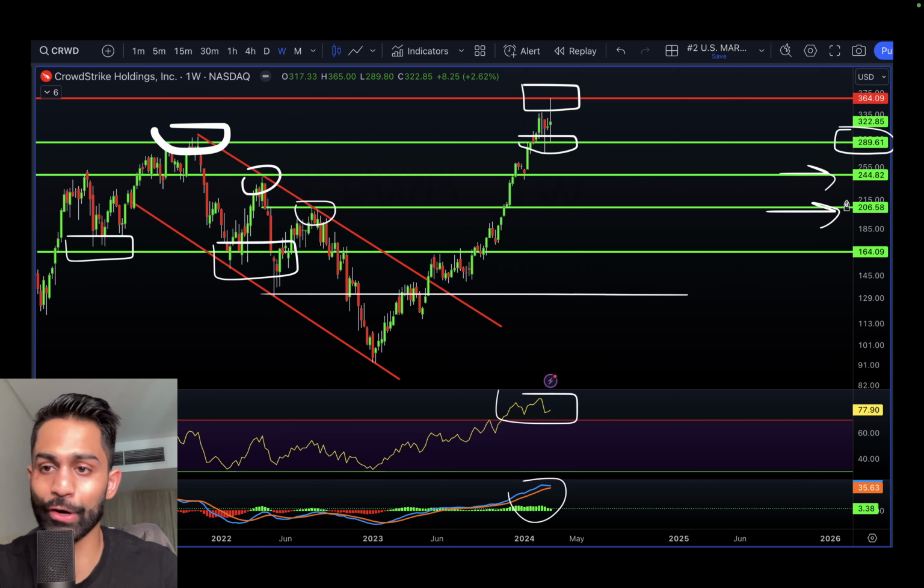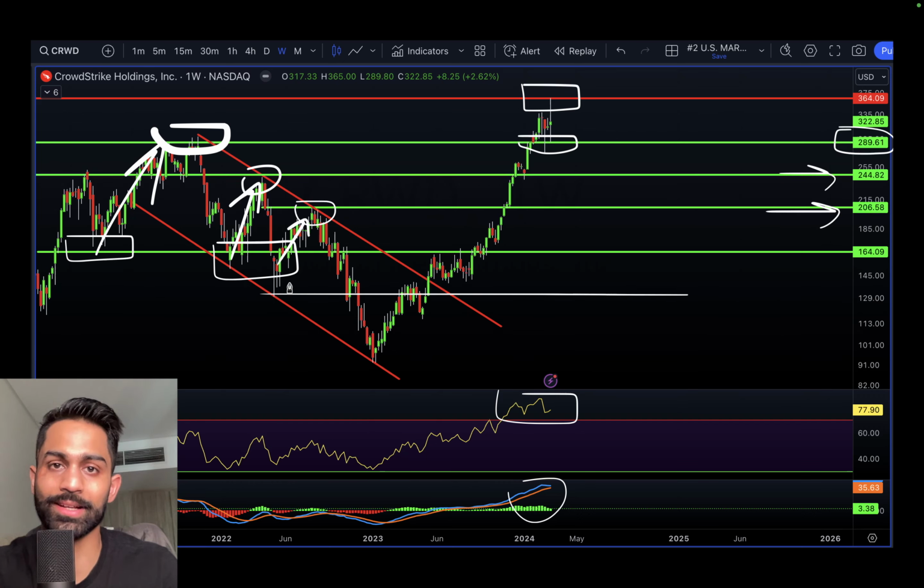So 244, 205, 206 are areas of support going forward, but they're not areas of demand, because in the past we've seen areas of demand come in the 160s for CrowdStrike. That's where the buyers stepped in, and we pushed higher here once, twice, three times.